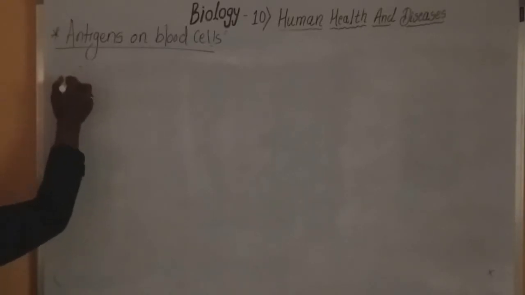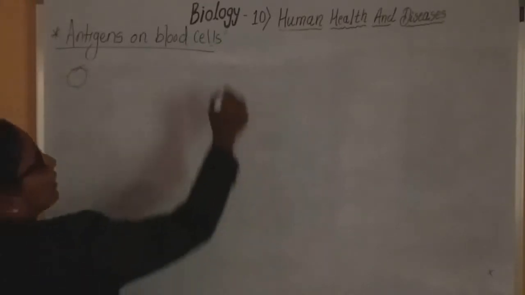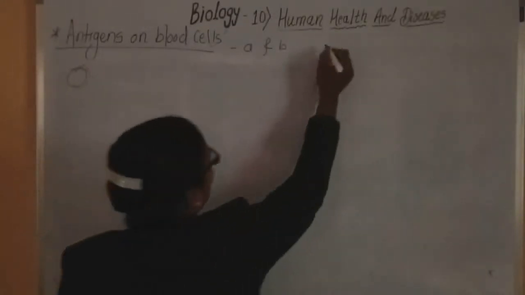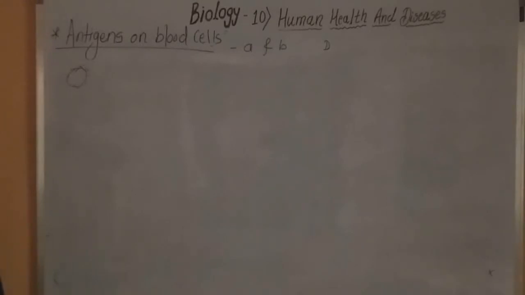RBCs are present. Okay, on the surface of these RBCs two types of antigens are present, that is antigen A and B, and also one more antigen is discovered, that is the D antigen.